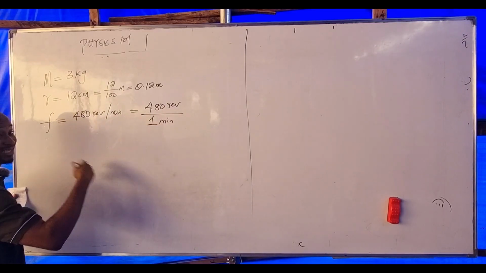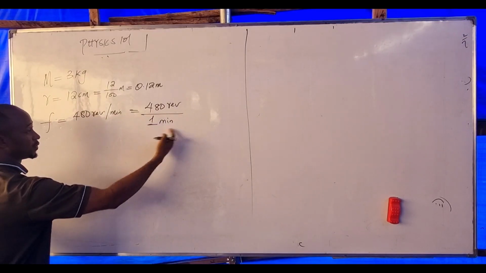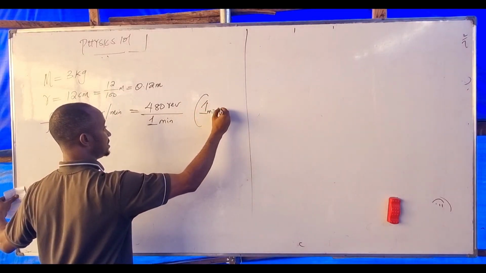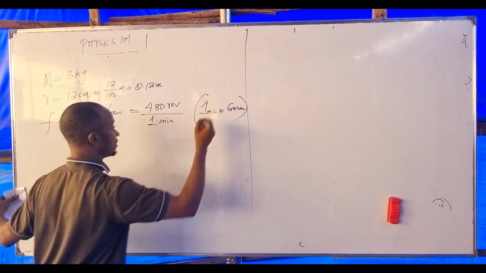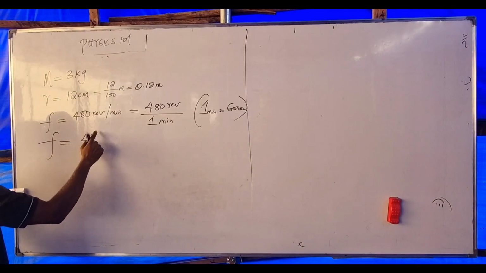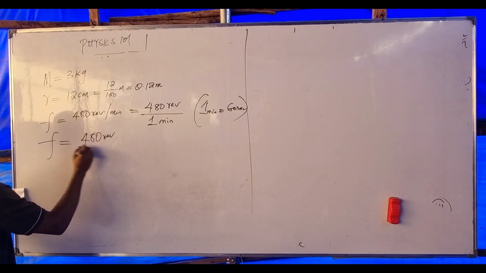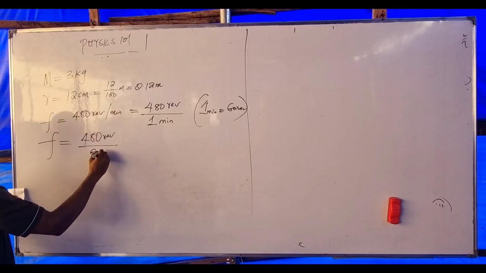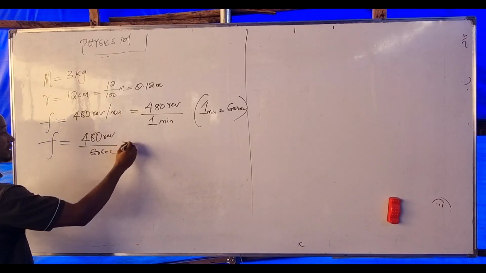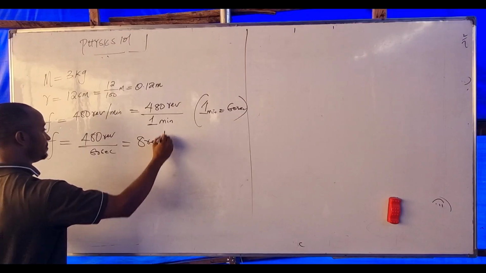And what's 1 minute? 60 seconds. So I can replace it: my frequency becomes 480 revolutions over 60 seconds. So divide 480 by 60. What do you have? We have 8 revolutions per second.